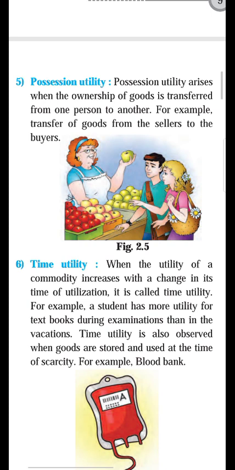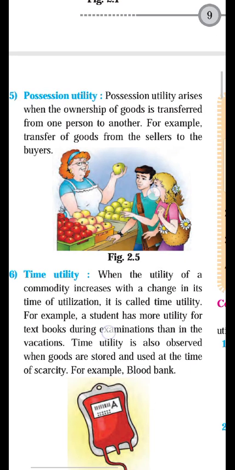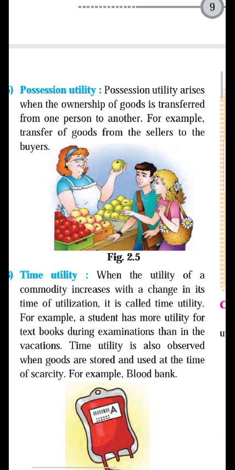It means the possession utility increases or arises due to change in ownership rights from one person to another person. For example, from producer to the producer, from producer to the consumer, from the seller to the household. So utility of the commodity increases due to change in ownership rights from producer to the consumer.